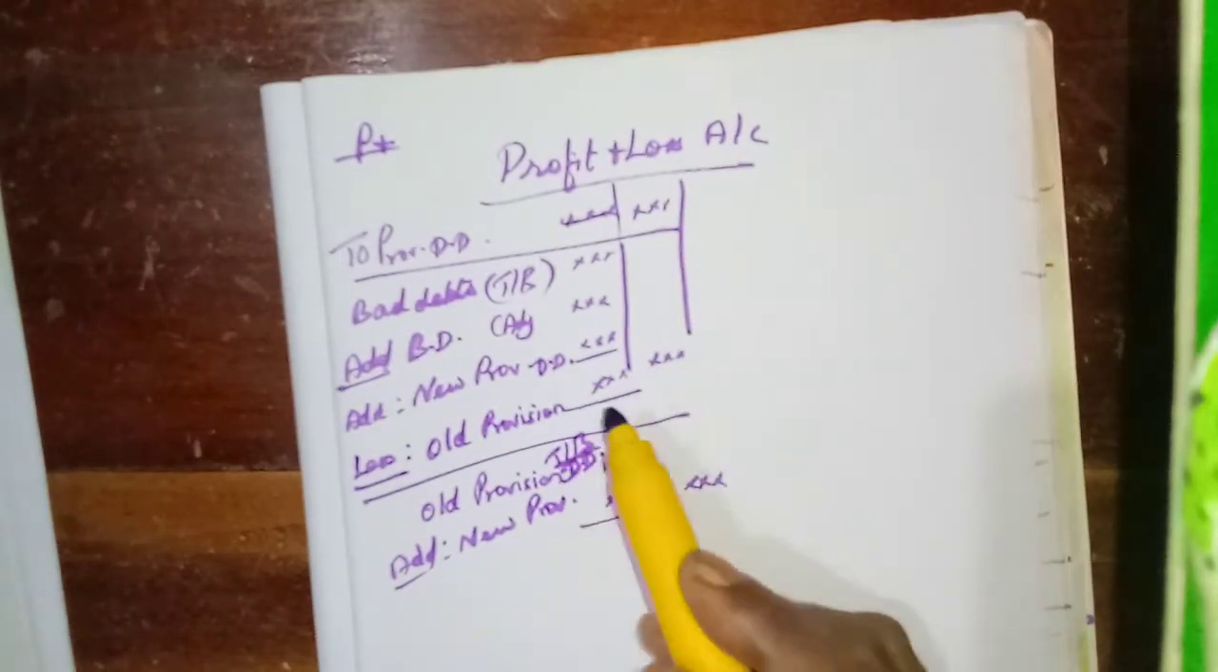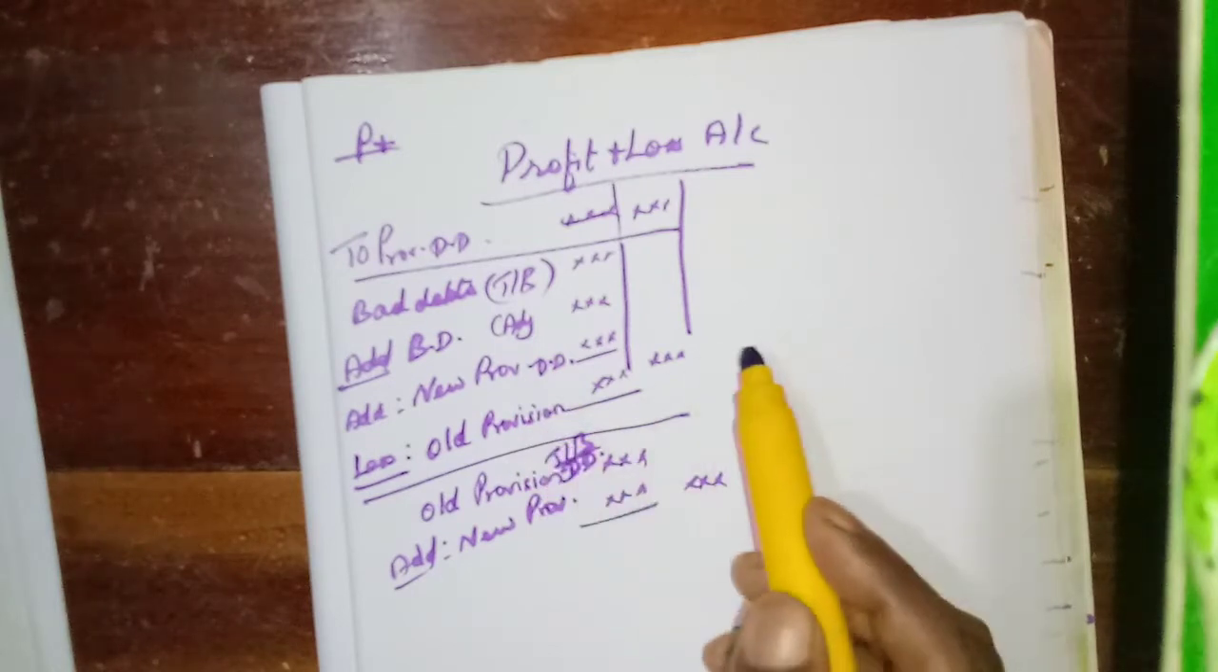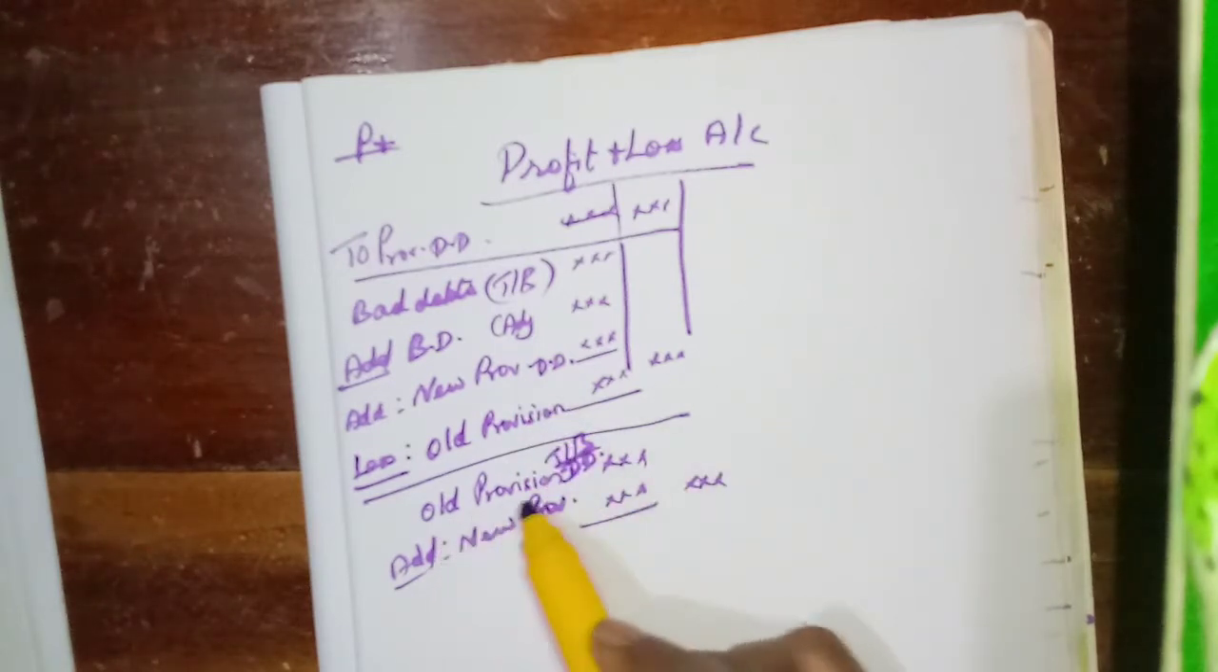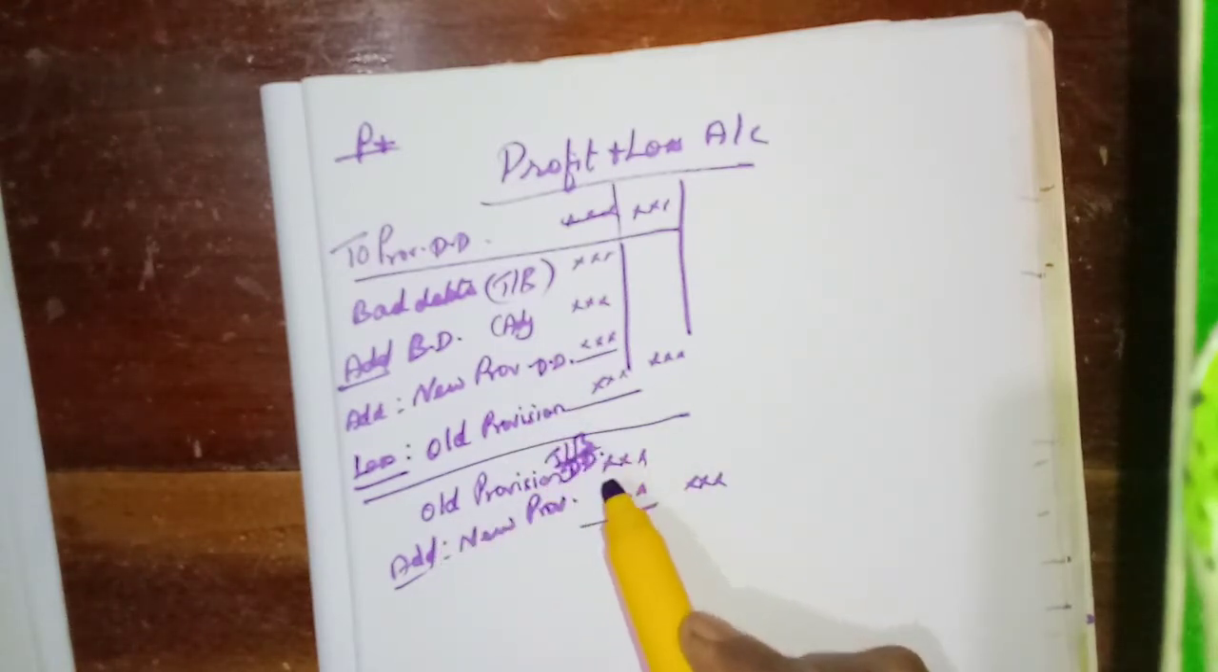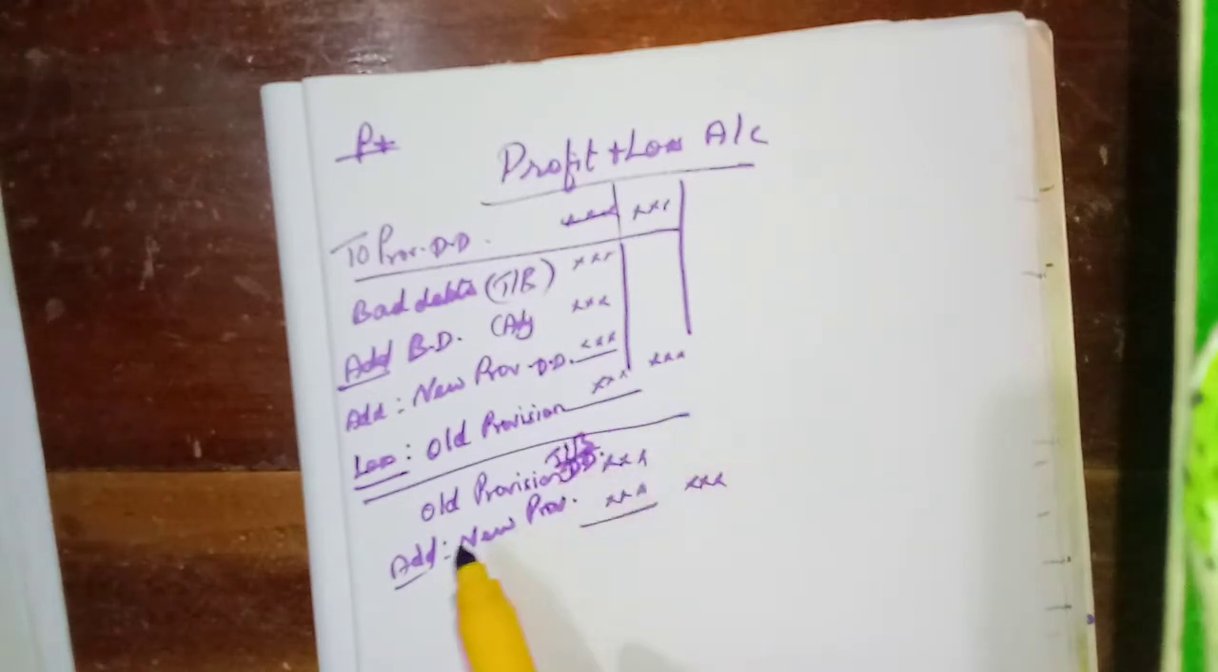Even if we adjust this one along with this one also, no problem. Okay, but the old provision for discount on debtors is given clearly in the trial balance. We can do it separately with the new provision for discount on debtors. Okay, old provision add new provision. We will add and write that amount in the outer column.